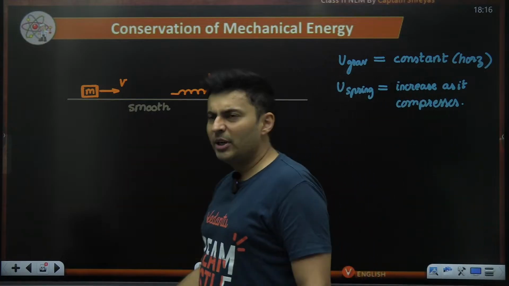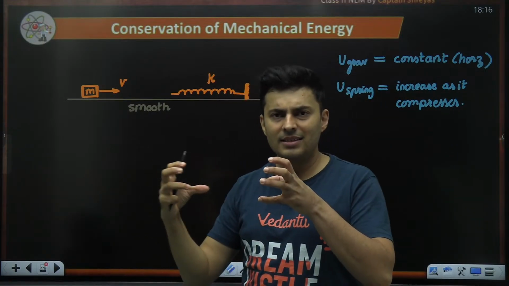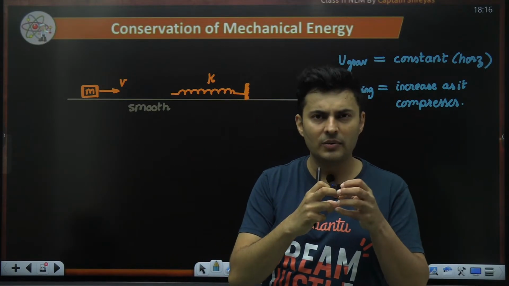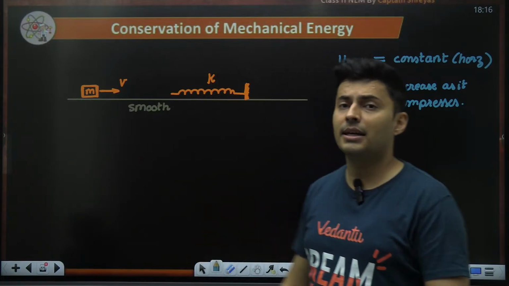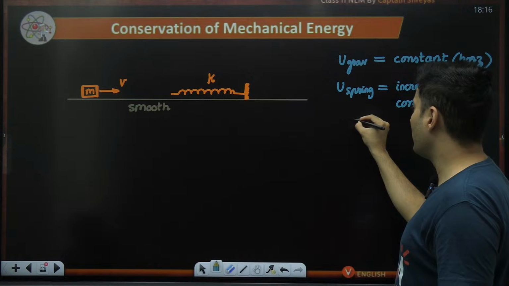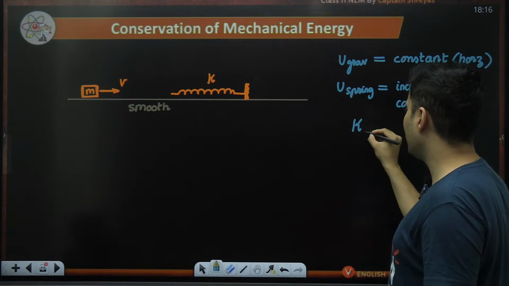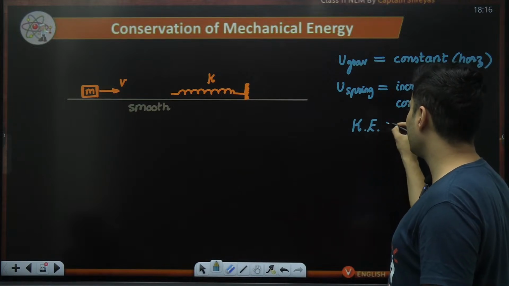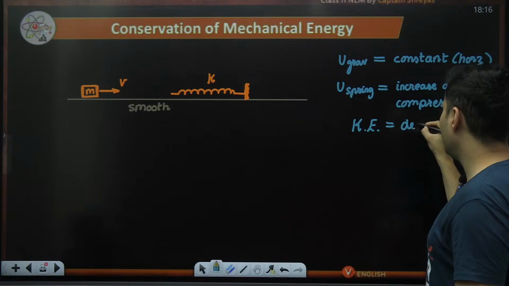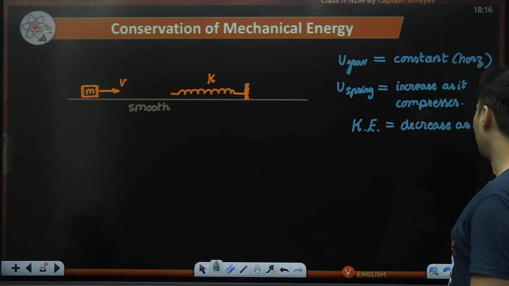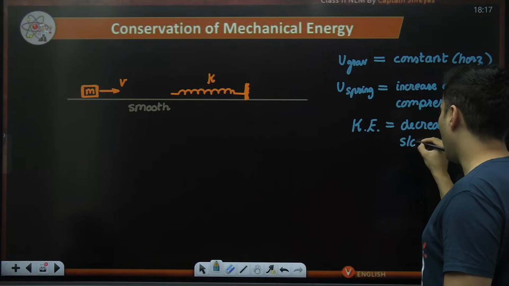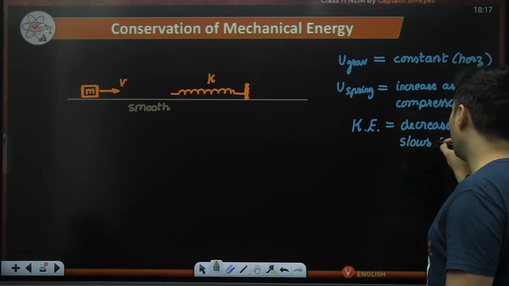What do you think will happen to the speed? As it hits the spring, it will slowly start slowing down. The speed will reduce. So the kinetic energy will decrease, correct? The kinetic energy will 100% decrease as it slows down.